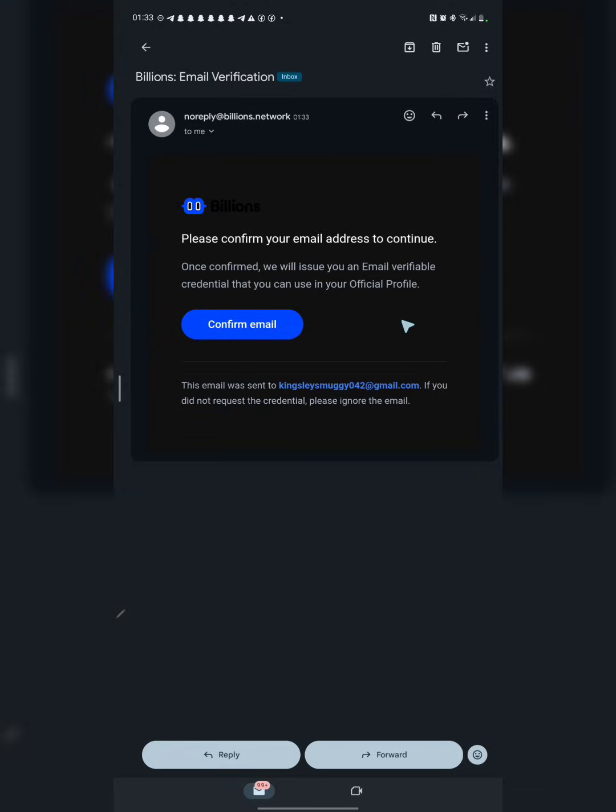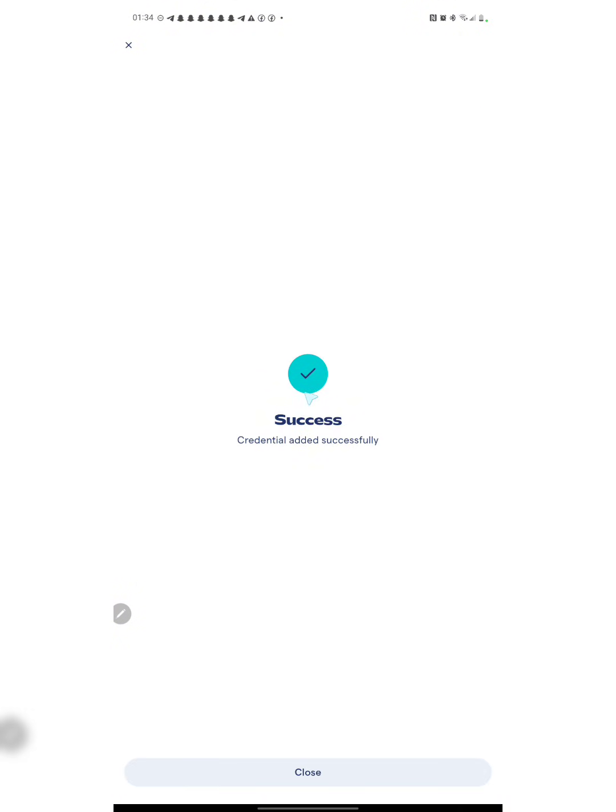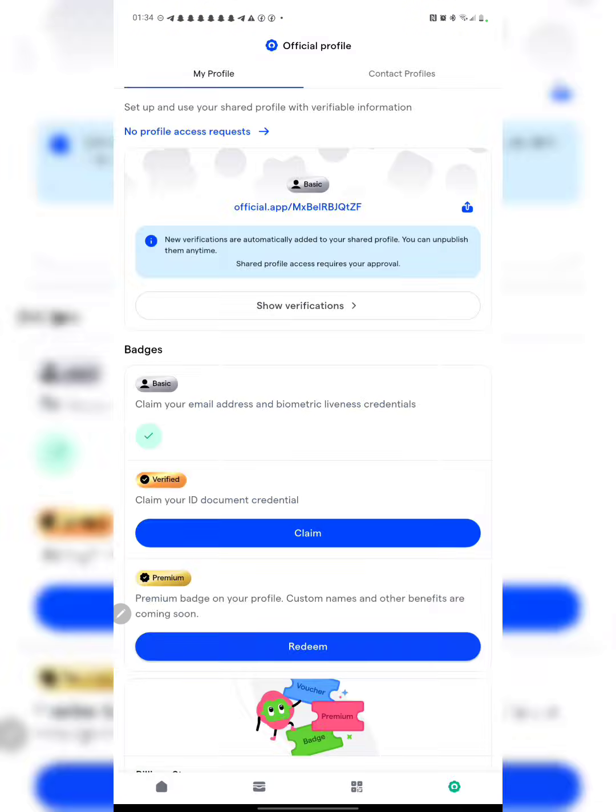Okay, and finally here we have it. We click on confirm, and once you click on confirm right now, allow it to load completely. Okay, and right now you can see we have this message saying email verified successfully. So right now I will then head back right here on the Billion app, and you can see they are now adding our credential. Give it a little time to load completely. And right now you can see we have the success message. I will close this right now, and you can see we have just claimed this one.